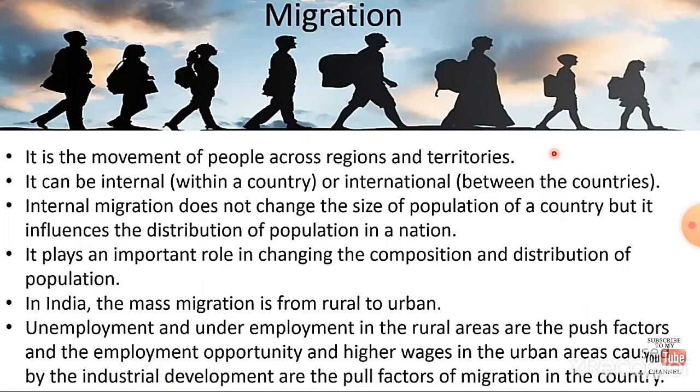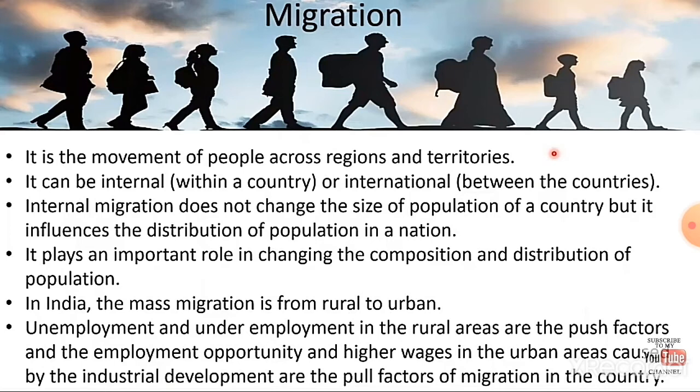If the people move from one state to another state, the population will be the same amount among the whole country. But it influences the distribution of population. The distribution will vary from state to state. So the distribution will differ, but the size of population of a country will not change.